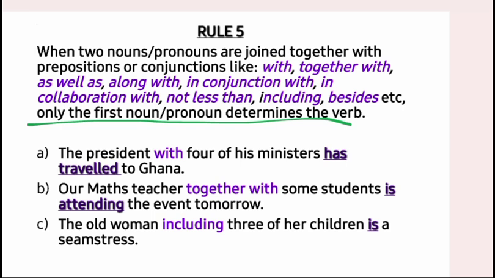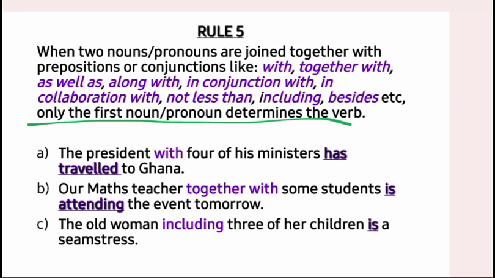In example B, our maths teacher together with some students is attending the event tomorrow. Now look at it. Our maths teacher, just only one maths teacher, together with some students. Together with some students will not determine our verb. It is only the maths teacher, because we have this element "together with."